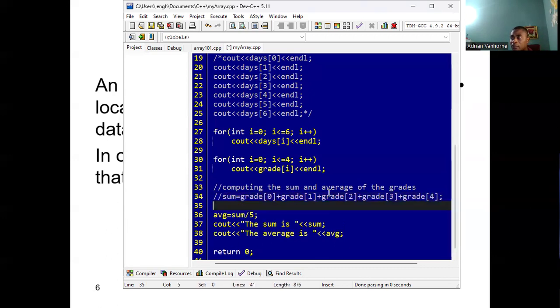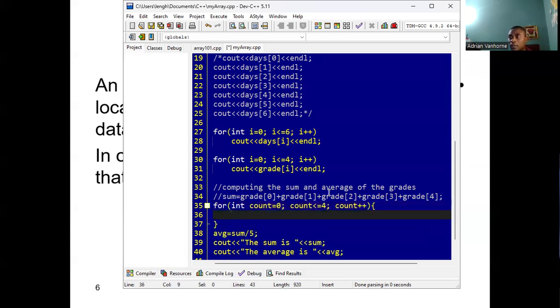So a better way to do it, we could use our for loop. We could say for int count equal to 0, count less than or equal to 4, count increment. And what we're going to be doing here is the addition. Because we're in a loop, we're going to say sum is equal to sum plus grades at index count.